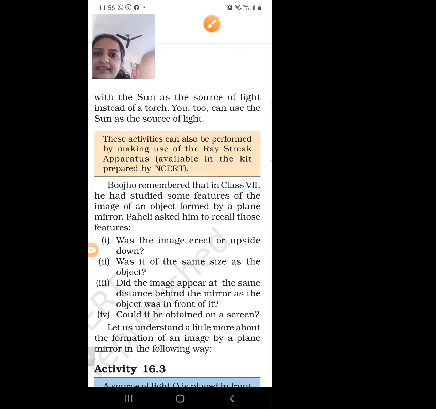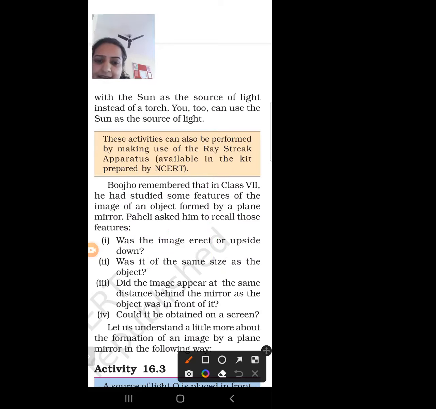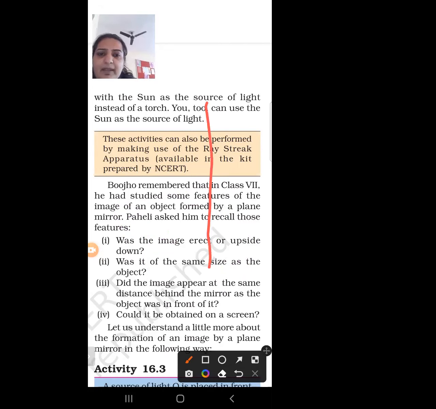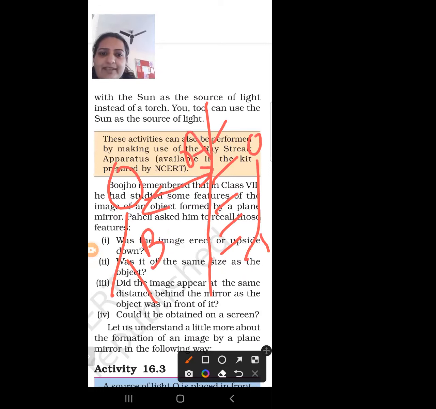So the distance of the image and the distance of the object from the mirror is always equal. So you have to remember, suppose this is our plane mirror and this is the object. Its distance from the mirror, suppose this is AB, and this is our image AC. AB is always equal to AC.